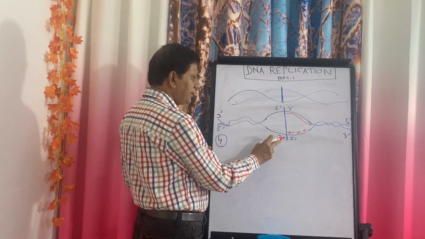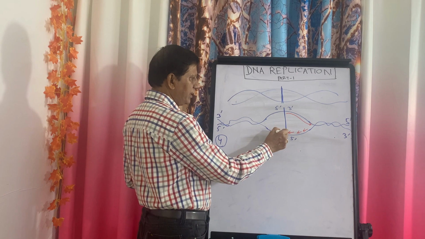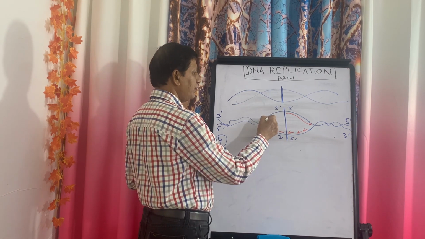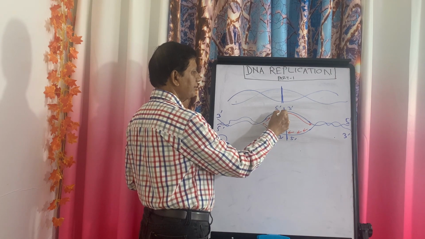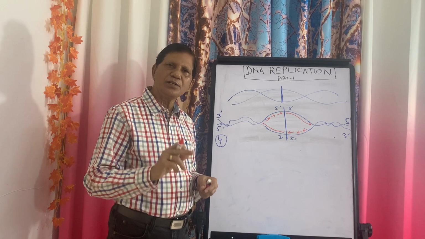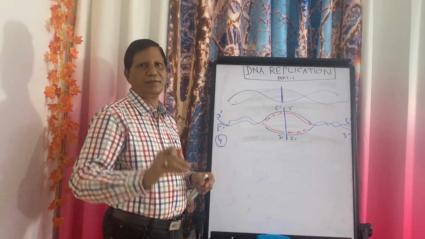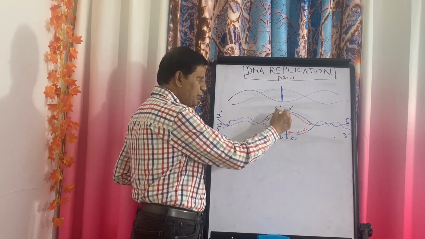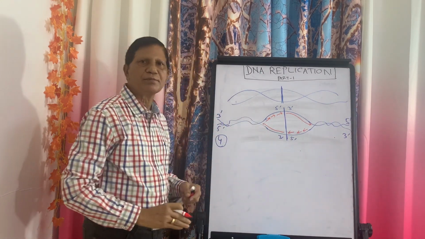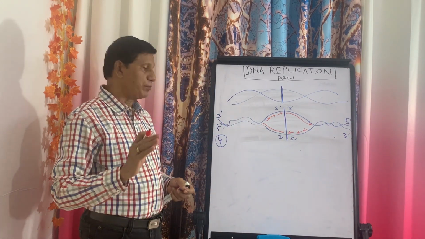On this side, this is 3 prime, so the replication will start in this way, and on this side it will take place like this. That means DNA replication is always bidirectional. From this point of origin, it can take place to the right side, it can take place to the left side. That is an important point.